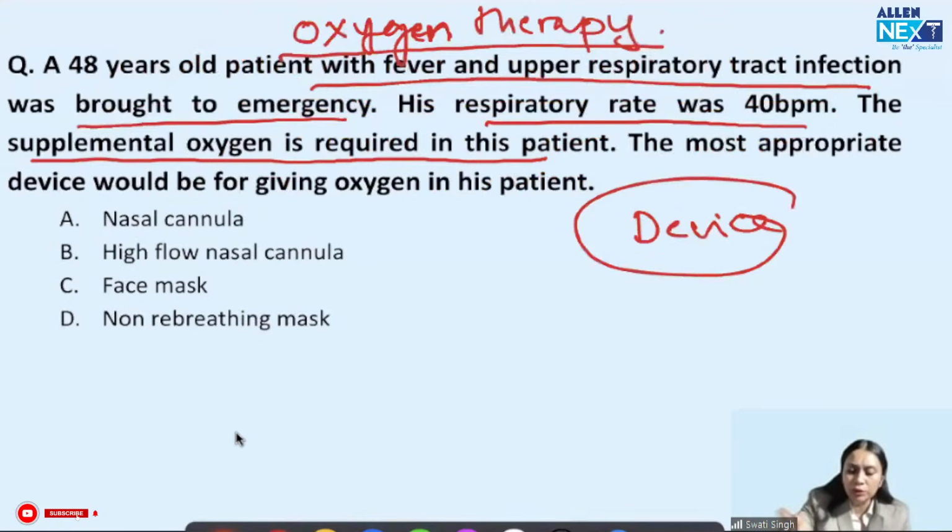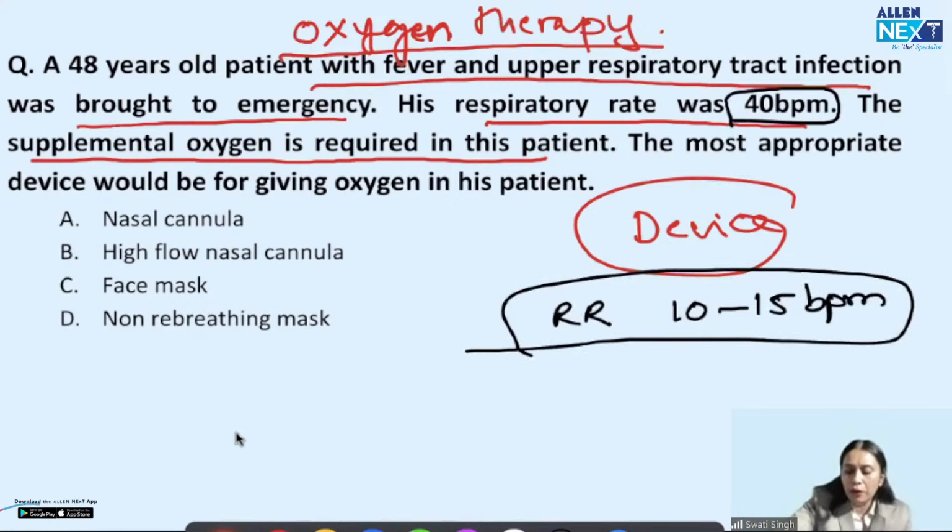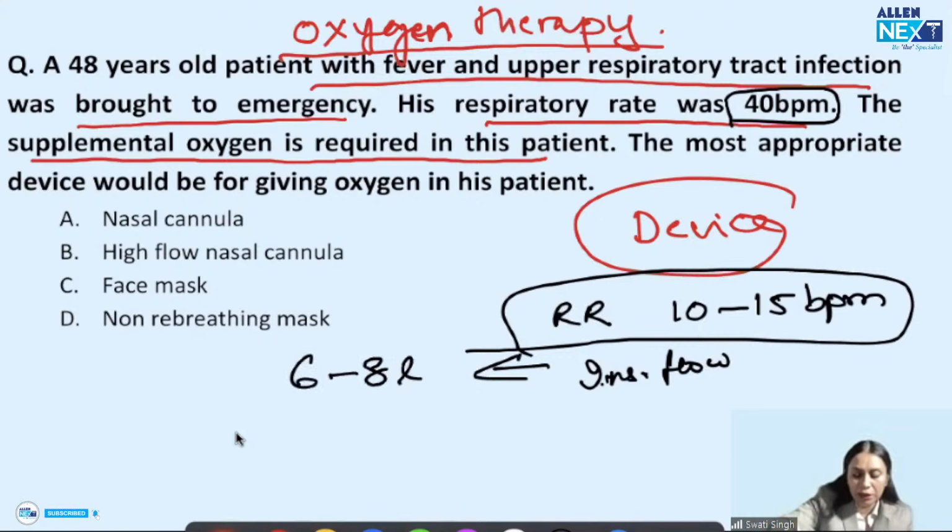Now, in this question, the patient has a shallow breathing pattern and the rate is 40 breaths per minute. Our normal respiratory rate is 10 to 15 breaths per minute, and the normal inspiratory flow is hardly 6 to 8 liter per minute.